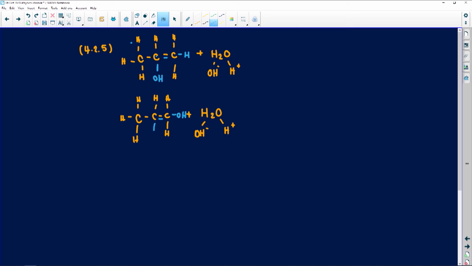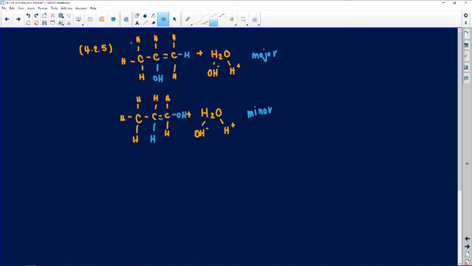When the OH attaches itself to the carbon with the most number of hydrogens, and when the H plus attaches itself to the carbon with the least number of hydrogens. Now let's go back. When the OH attaches to the least number, this will be my major product. We get this according to Markovnikov and Zaitsev. This is my major product. And when the OH attaches itself after breaking the double bond on the carbon with the most number of hydrogens between the two, this will be my minor product.